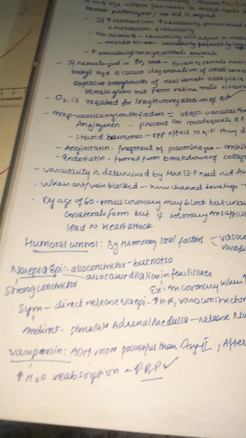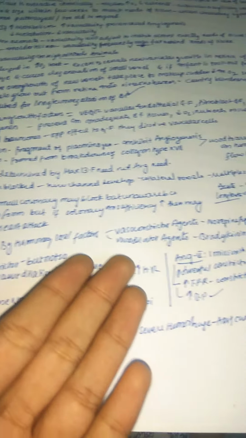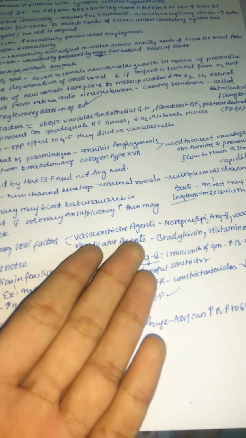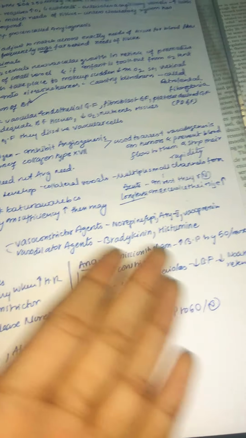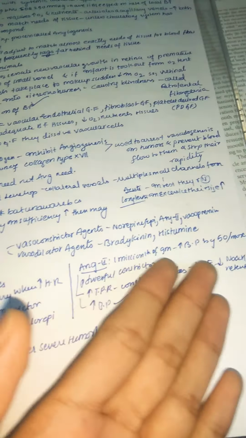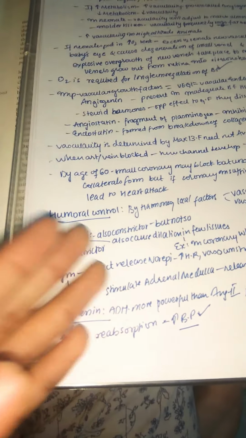So humoral control. What is this humoral control? It is control by hormonal and local factors, which may lead to vasoconstriction or vasodilation. We have vasoconstrictor agents and vasodilator agents. Vasoconstrictor agents are mainly norepinephrine, epinephrine, angiotensin 2, and vasopressin, and vasodilator agents are bradykinin and histamine. These we are all familiar with already. Once again, let us see what the important functions are.